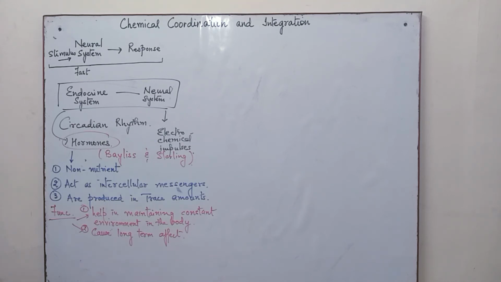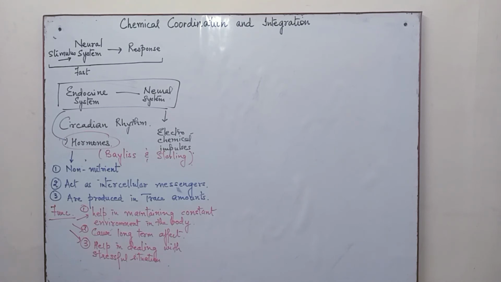Also, they help in coping with a specific situation like a panic situation. We know adrenaline. So there are various hormones that help in dealing with a stressful situation. So the hormones are seen to perform a lot of functions so as to bring about the proper functioning of the body.